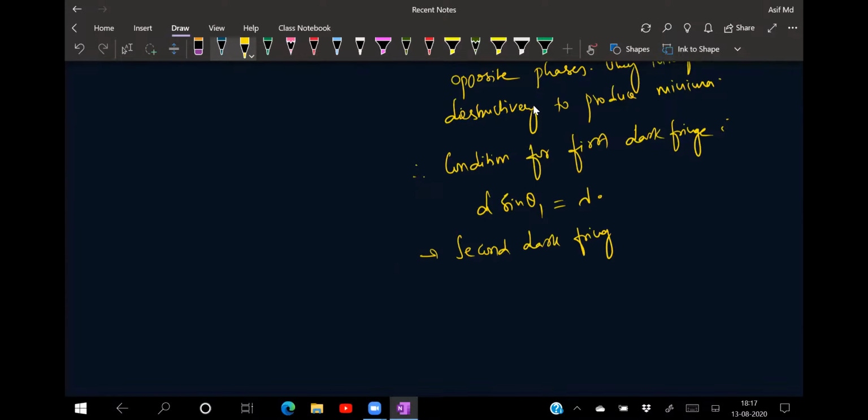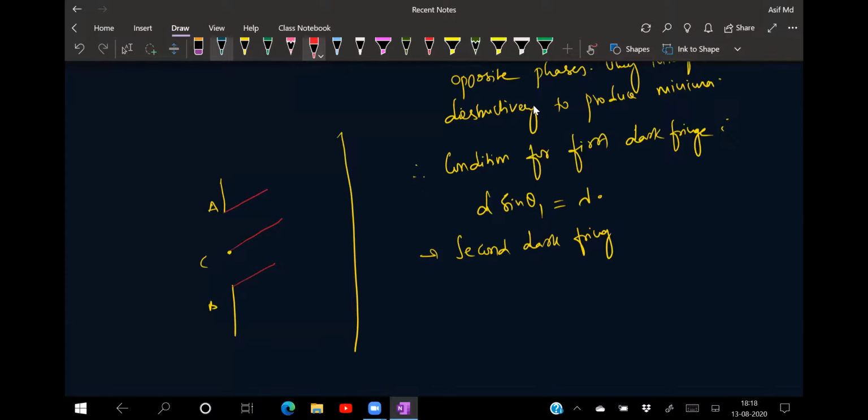how much will it be? See, I'll try to help you out again with the diagram. So this one is your screen here right now, and here is your A, and this one is your B, and the middle point is your C. The ray of light which has been coming right now. So these are the rays which have been going like this. Okay, now divide the slits.